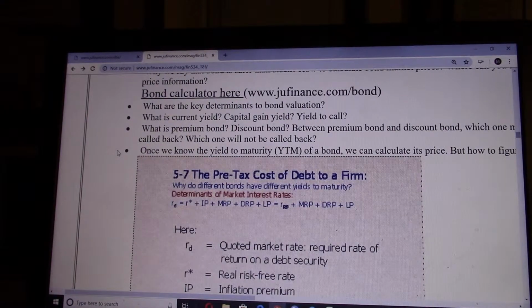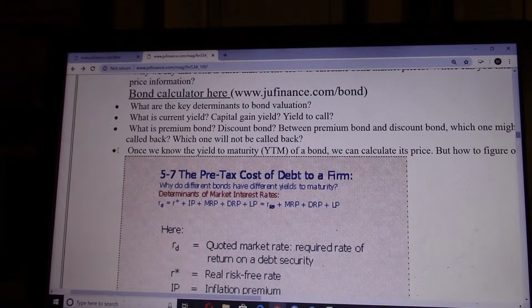And so what is current yield, capital gain yield, yield to call? Current yield equals coupon over price. Capital gain yield equals yield to maturity, the yield to investors, minus the current yield. Capital gain yield tells what is the percentage of price appreciation, or the bond price appreciation rate. Current yield is just like a coupon yield.